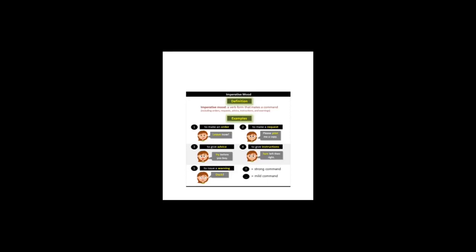For example, you can see here, leave now is an order, then please print is a request, then try before you buy is an advice, then turn left then right, these are the instructions. So these imperative sentences show such kinds of expressions and commands while speaking.